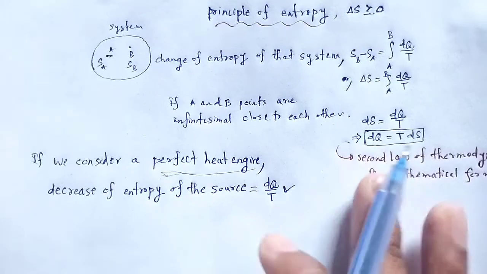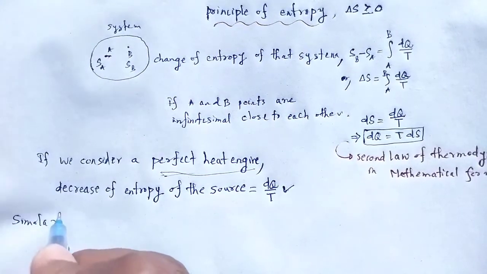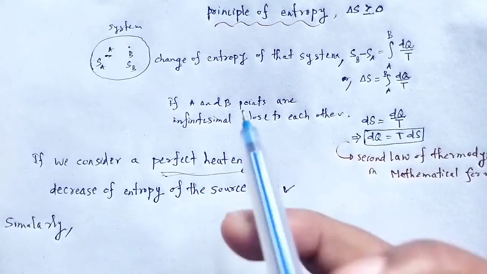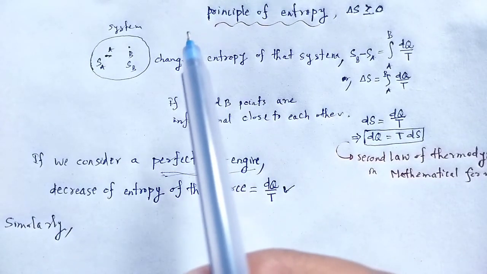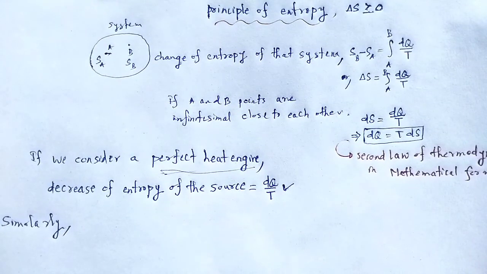Similarly, for the equivalent Clausius statement: according to the Clausius statement of the second law of thermodynamics, there cannot exist a perfect refrigerator which is unaided by any external agency.